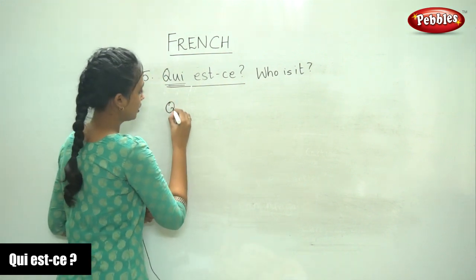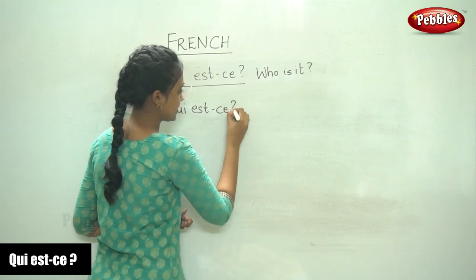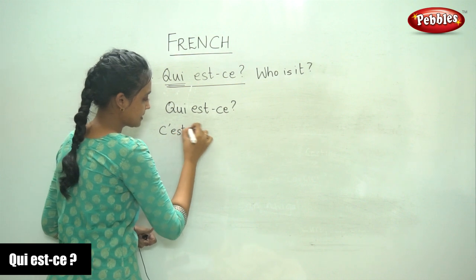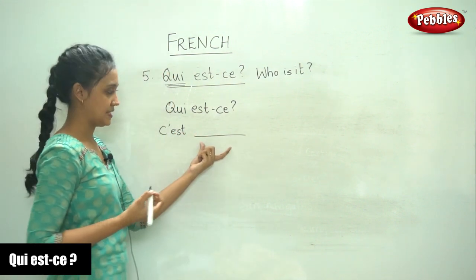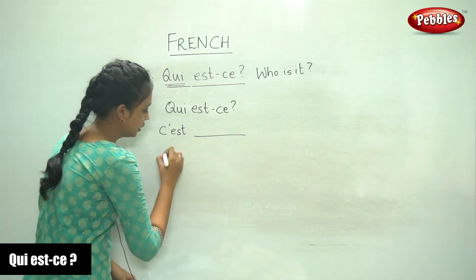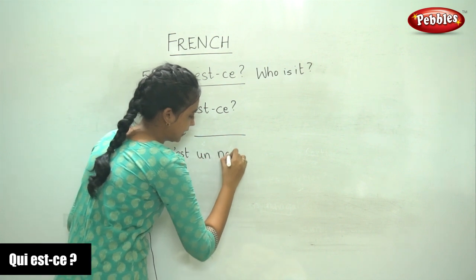So who is it? You can either say it is the name of the person, like how we saw Jacques Cartier, or you can say c'est un navigateur.